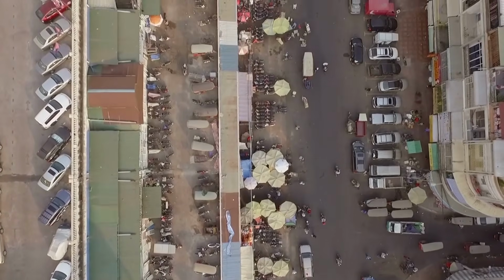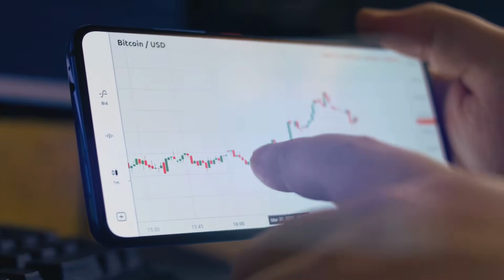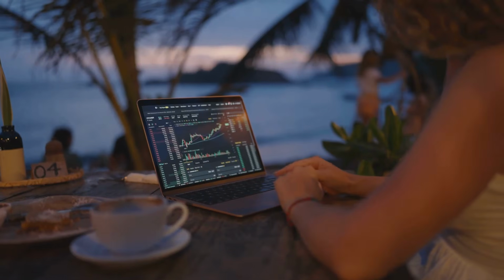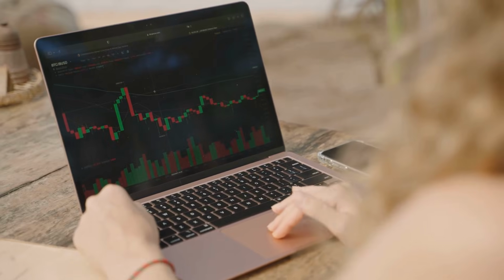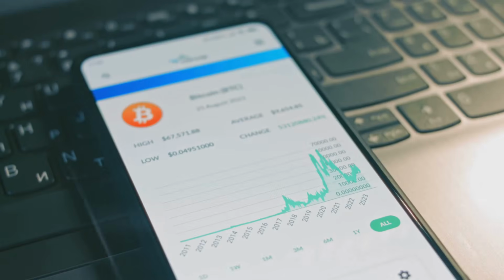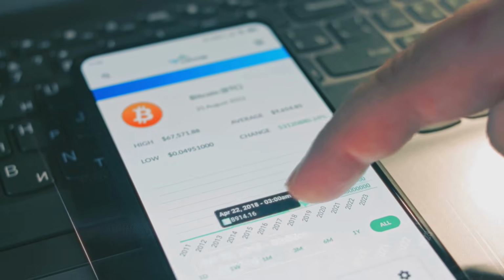Understanding price action, the market's language. Price action is the movement of a cryptocurrency's price over time. We observe this movement on charts. Many traders believe price action tells a story about buyers and sellers. By learning to read this story, traders can make more informed decisions.